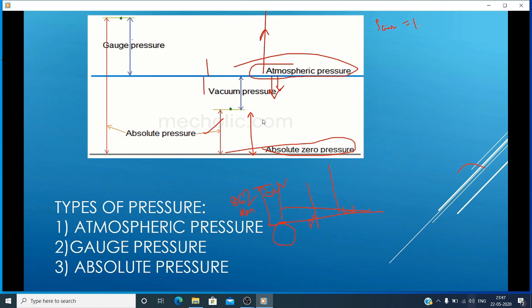If you want to find out the pressure, P equal to rho g h. Already we have derived that equation. Rho is 1.2 kg per meter cube. g is 9.81. Height is 8.62 kilometers. Now I am converting into meters, that is multiplying with 1000.